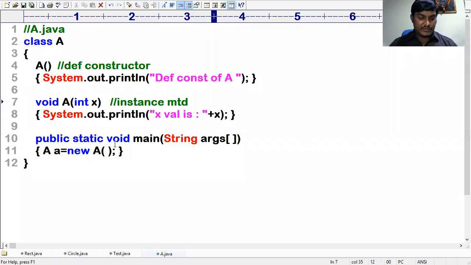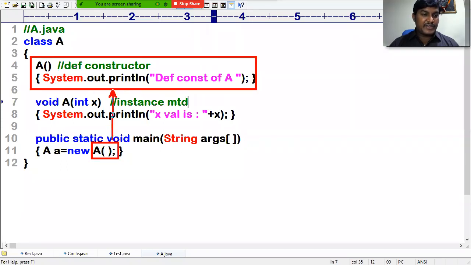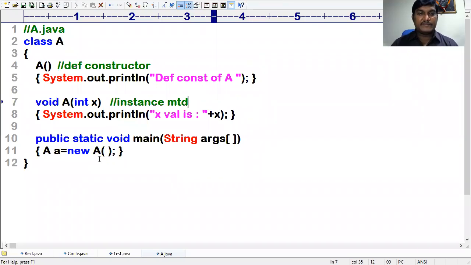Just as I told you, you're calling the parameterless constructor that matches with this one. Then automatically it will be executed, my dear friend.